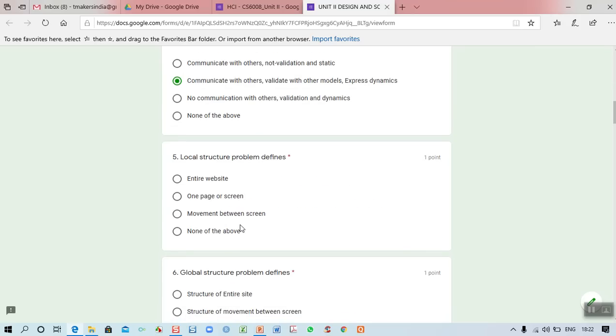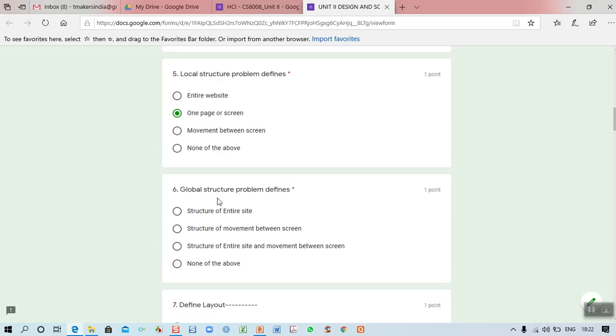And the fifth one, local structure problem defines. Whether it defines the entire website, or one page or screen, or movement between screens, or none of the above. I told there are two structures: one is local structure and another one is global structure. Local structure focuses on a single page or screen. So the second one is correct. What is the meaning of global structure problem defines? It is movement between the screens. So as far as this sixth question is concerned, global structure problem defines the structure of the entire site and movement between the screens. So the third one is the correct one.